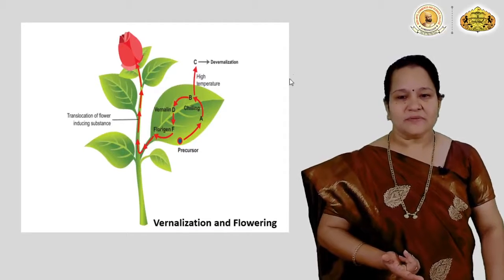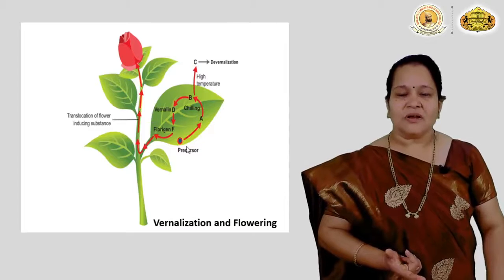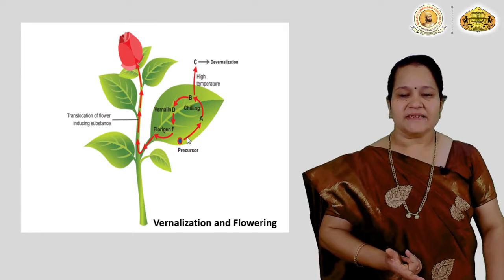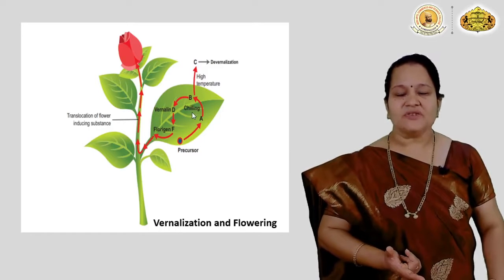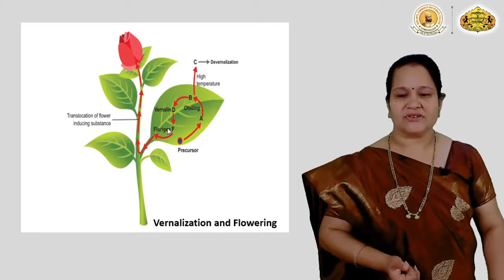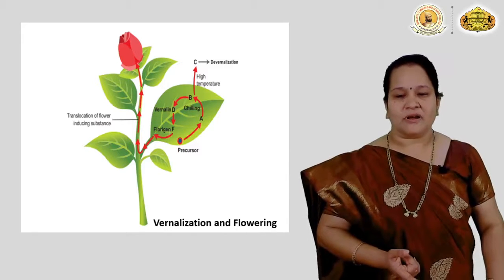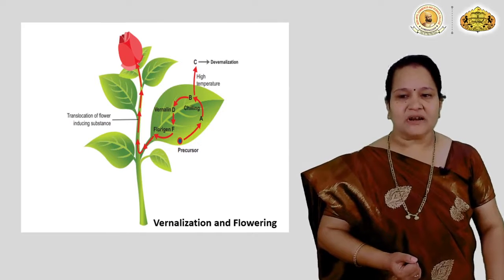In case of vernalization or temperature, the precursor is induced by the chilling treatment, or vernalization, which induces this florigen, a chemical whose formula or composition is still unknown, that induces the flowering.